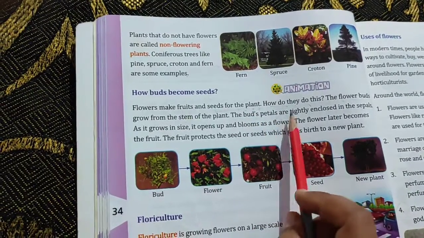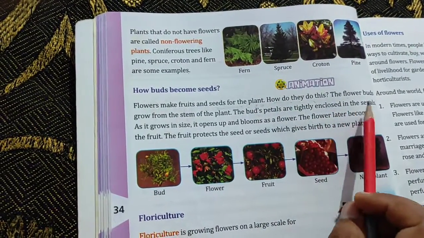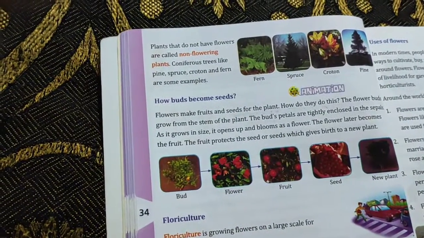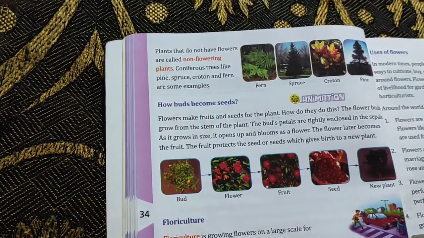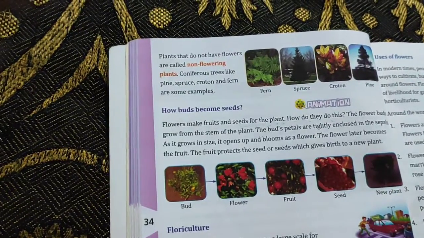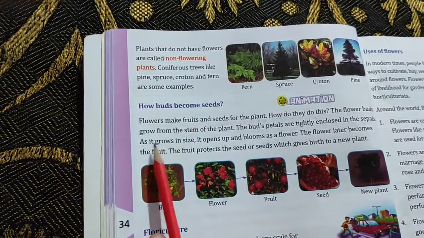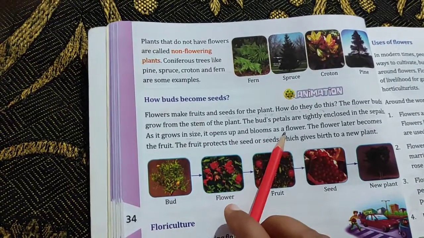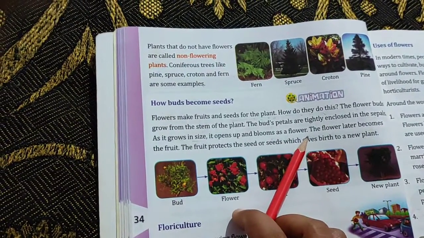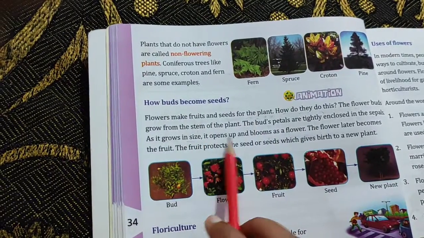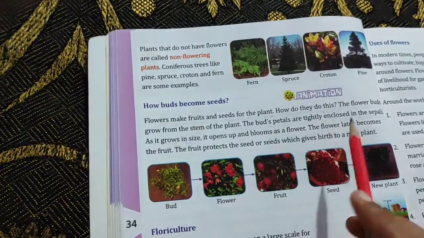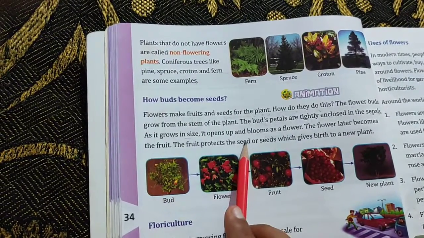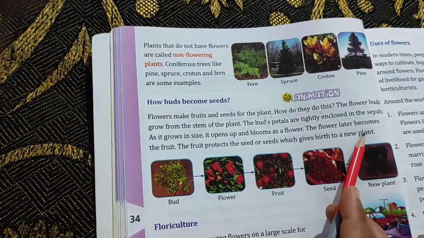The bud's petals are tightly enclosed in the sepals. Okay, they are enclosed in the sepals. Sepals means, okay, from where they come out. The buds, from where they come out, they are grown inside. As it grows in size, it opens up and blooms into a flower. The flower later becomes fruit, and the fruit protects the seed or seeds which give birth to the new plant.